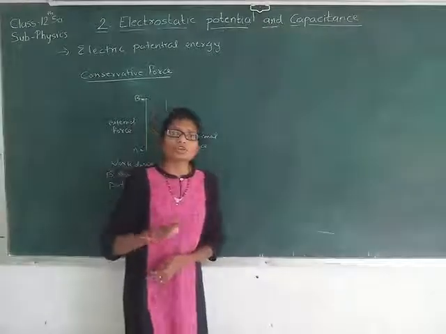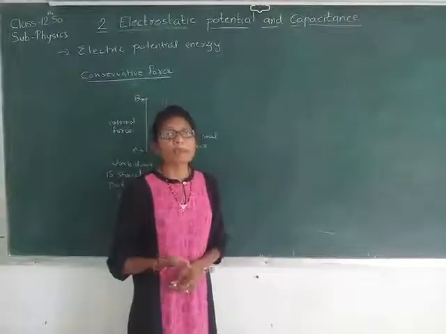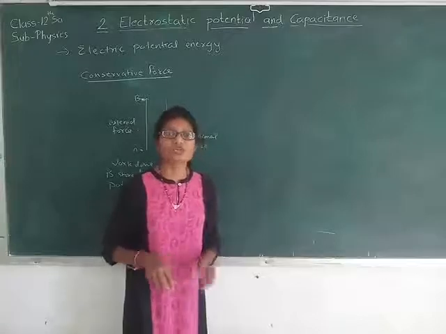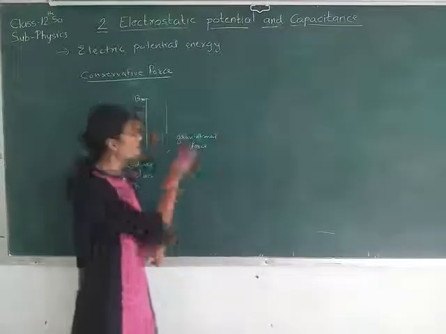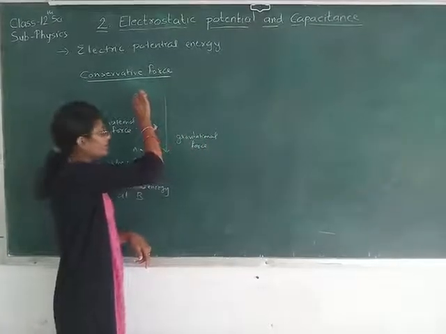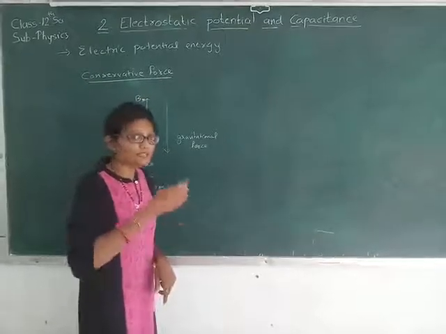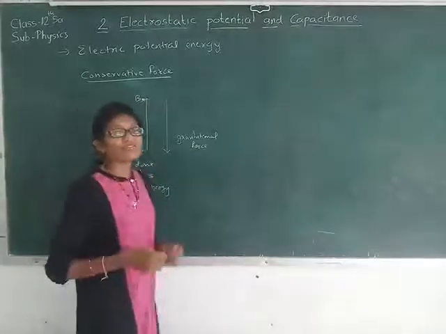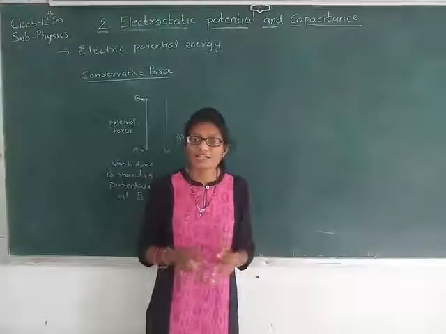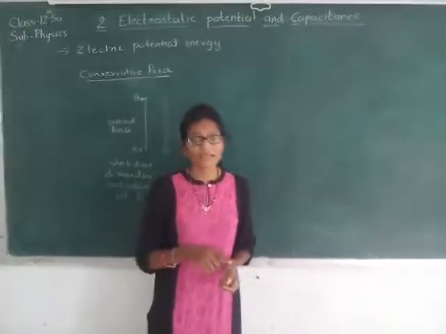And we know the object that is in motion possesses kinetic energy. So what happens over here? When the object starts its motion from B to A, it will be losing the potential energy and it will be gaining the kinetic energy.